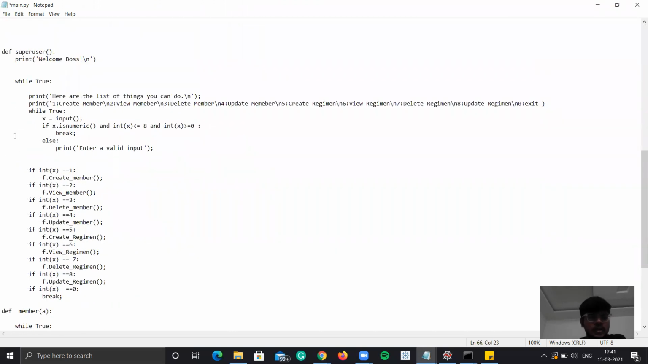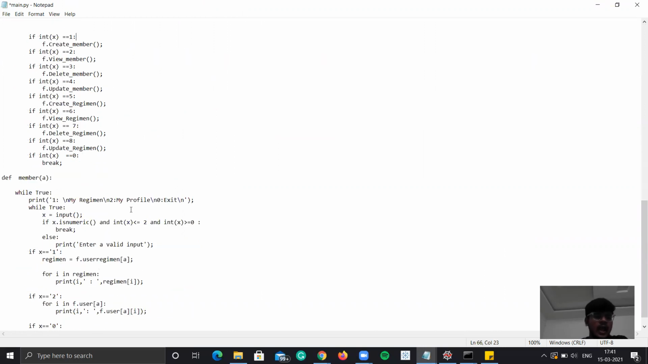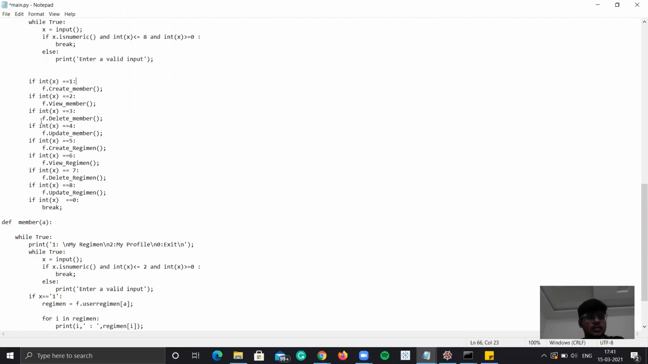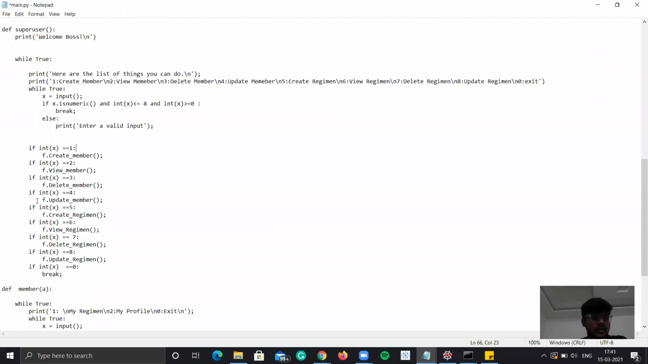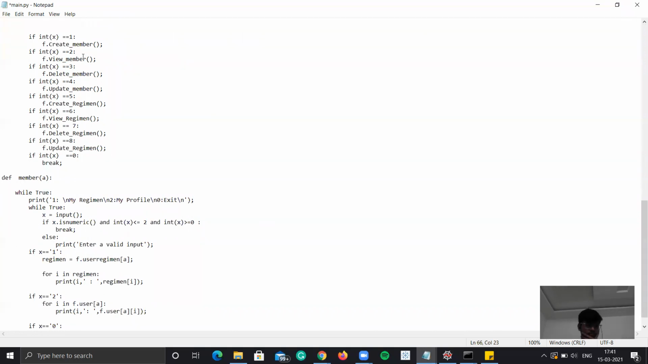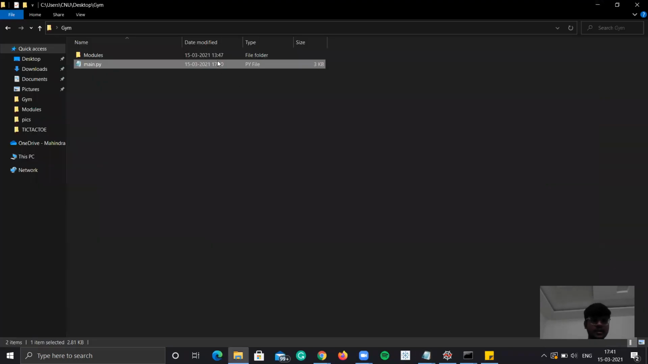So in super user, we know that we can do 8 kinds of functions: create member, view member, delete member. For every function, I have created one more function, which I kept in a single big file. And in member, there are 2 functions. The first function will print the resume, and the second function will print out the personal details. So this is the super user function, and this is the member function. These 10 functions I have placed in one more file, which is kept in this module folder. So this init file